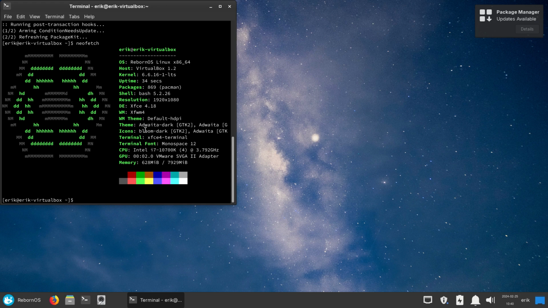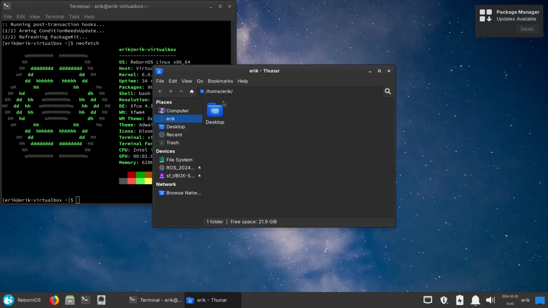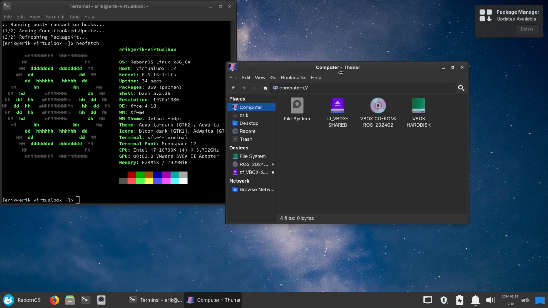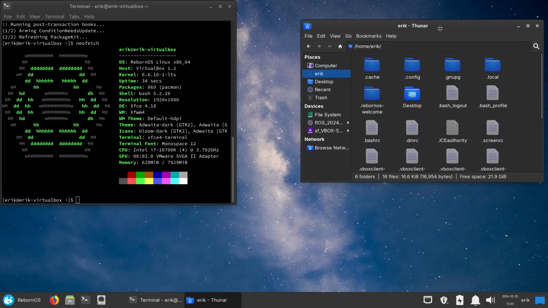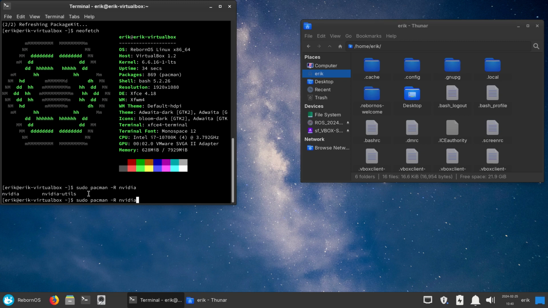And if you want to see icons, bloom dark, etc. So bloom dark is basically this. It's one of the Deeping icons, I believe. If I'm not mistaken, I just came from ArcoLinux B Deeping, so I recognize them immediately. I was going to look, do we have NVIDIA stuff, right? Pacman -R, remove. There is still NVIDIA and NVIDIA Hotel. So in this case, I don't need it. I'm on VirtualBox. So bye-bye, it is.